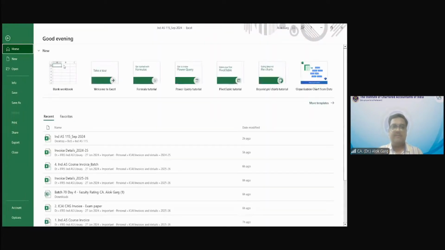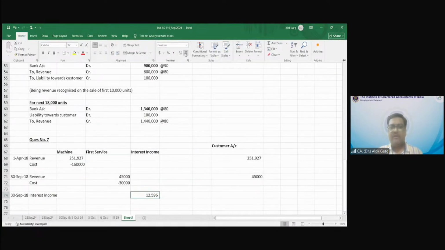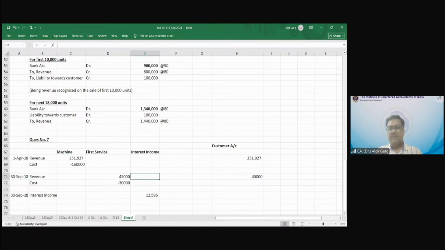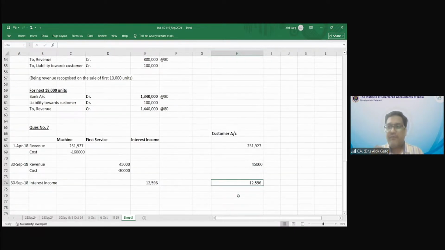12,596. Any doubt on this transaction? Any doubt on this 12,596? No, sir. So the customer account will again be debited by 12,596. Entries: customer account debit to finance income, to interest income, whatever. Okay. Then what is the next date?